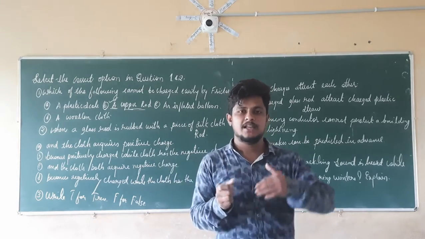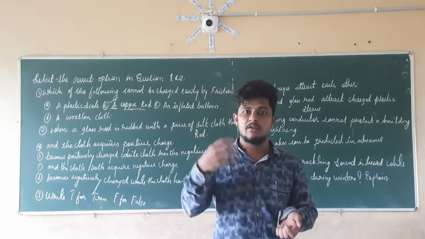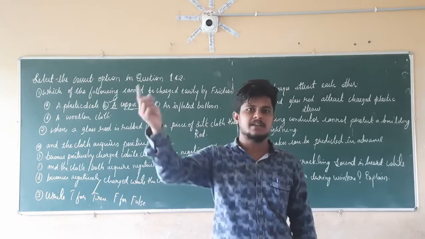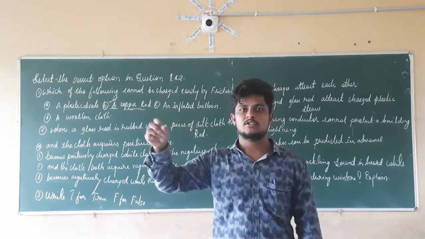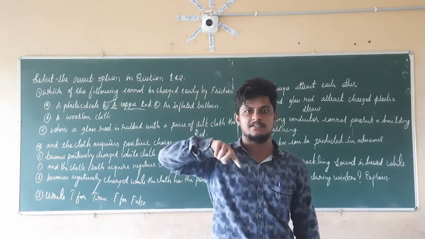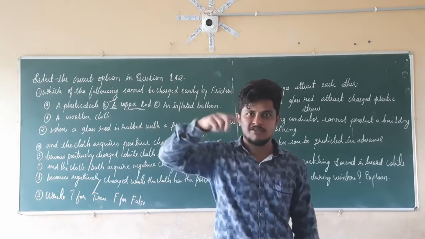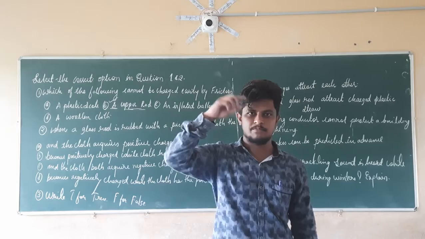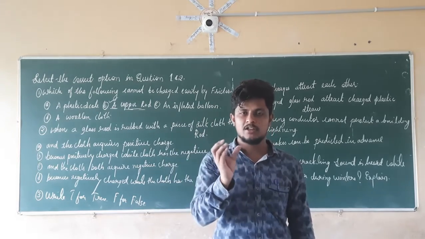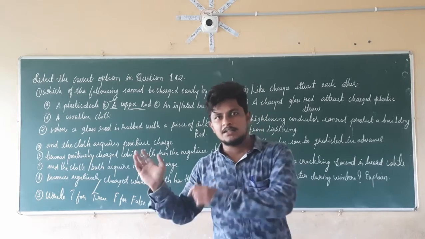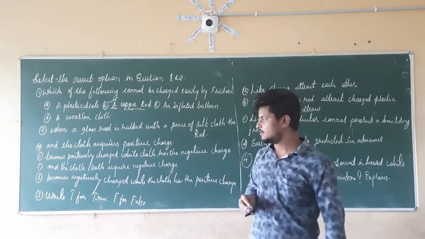The silk acquires the charge from the rod, and that charge is a negative charge, that is, electrons. Electrons are negatively charged particles, and those are acquired by the piece of silk. Because of that, the silk becomes negatively charged while the rod becomes positively charged.